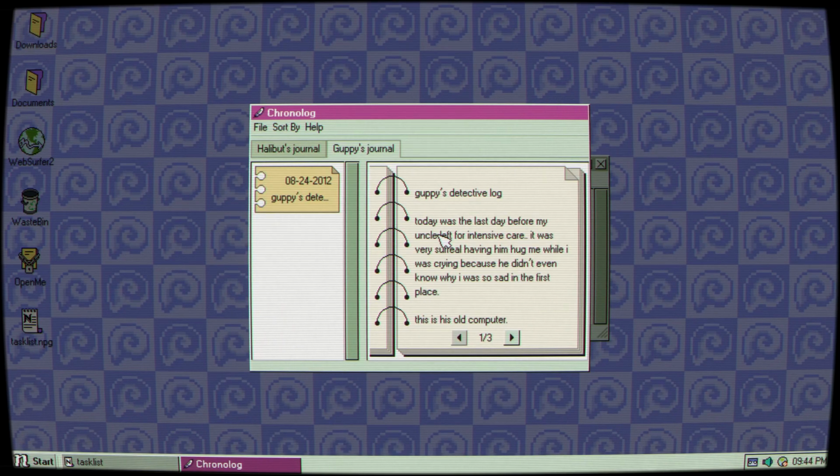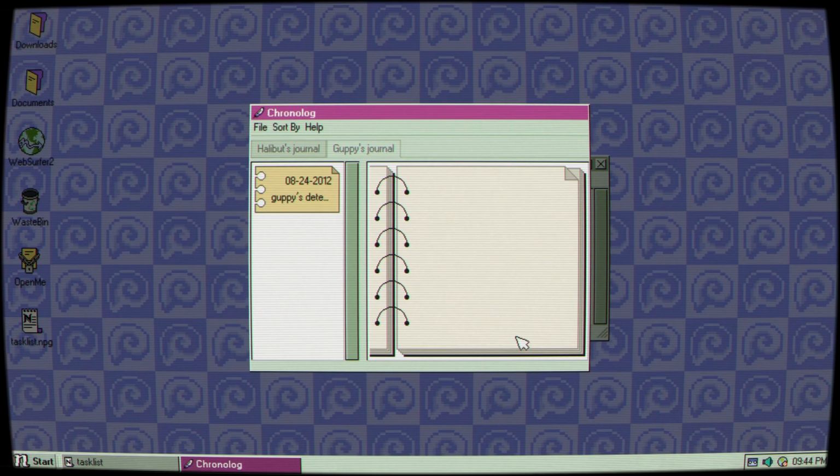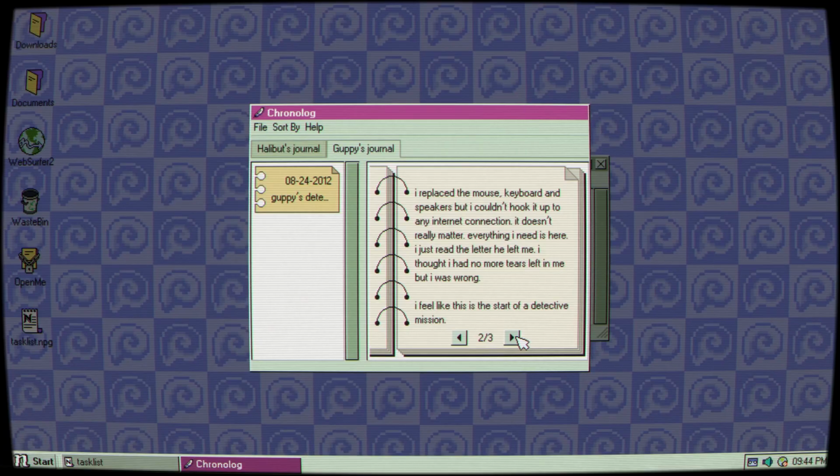Guppy's detective log. Today was the last day before my uncle left for intensive care. It was very surreal having him hug me while I was crying because he didn't even know why I was so sad in the first place. This is his old computer. I replaced the mouse, keyboard, and speakers, but I couldn't hook it up to any internet connection. It doesn't really matter. Everything I need is here.